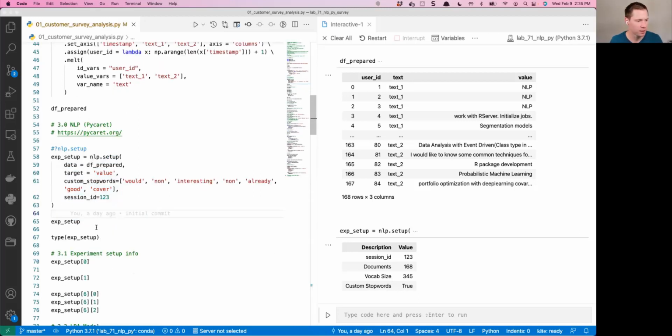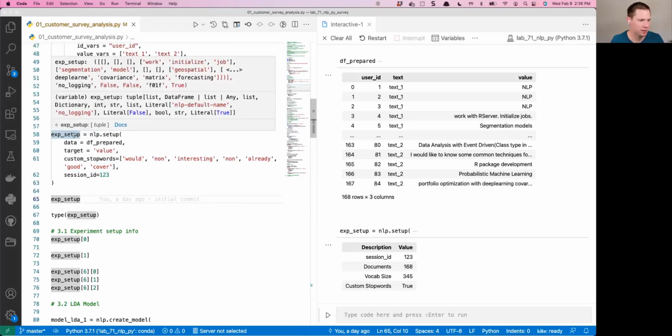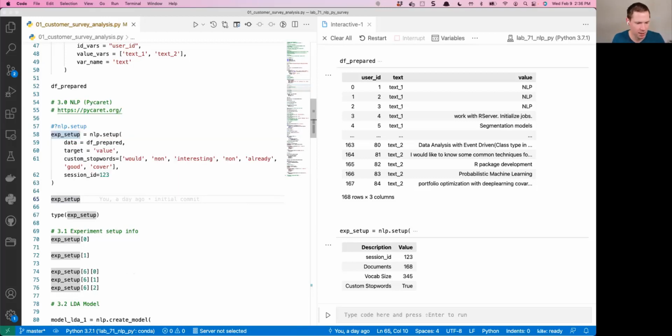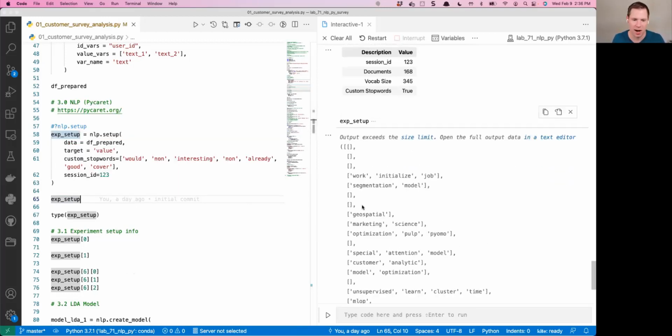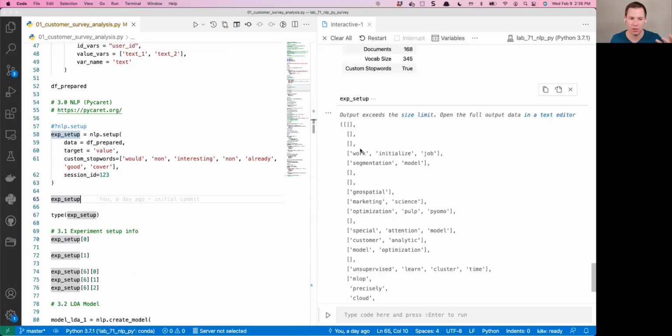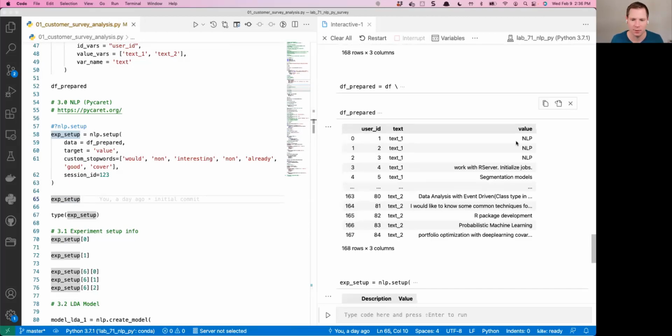Okay, so I've saved this as exp, short for experiment setup. So my experiment setup is kind of an interesting object. It keeps track of a lot of stuff, but when you just output it to the screen or print that object, it shows you what it's doing. What's weird here though, and this is what I noticed with PyCaret when I ran it on here, is that it got rid of some of these words.